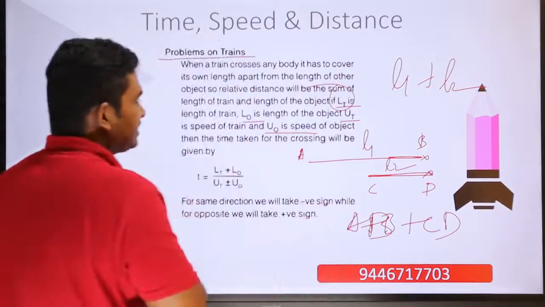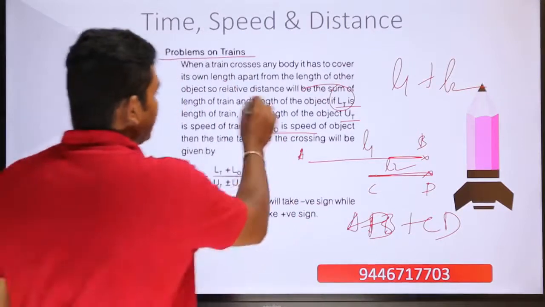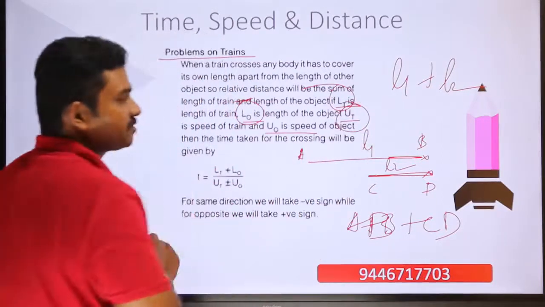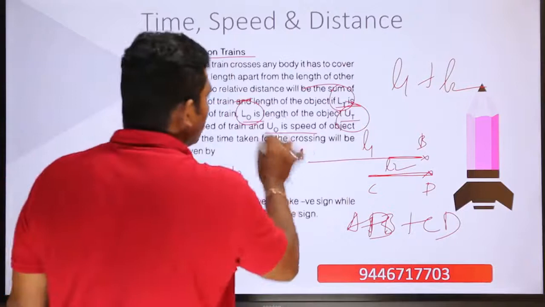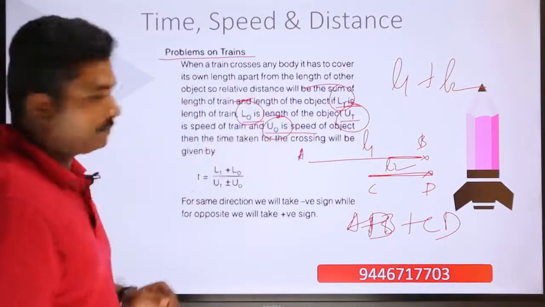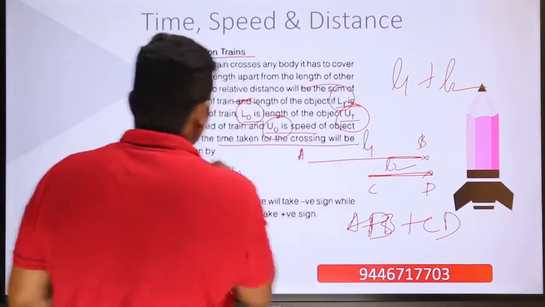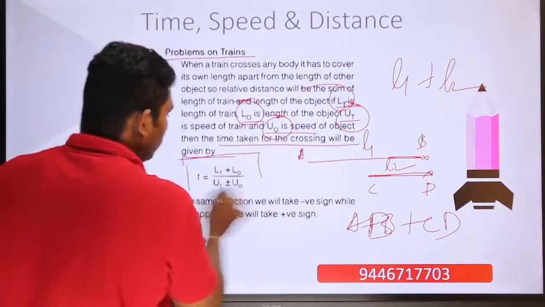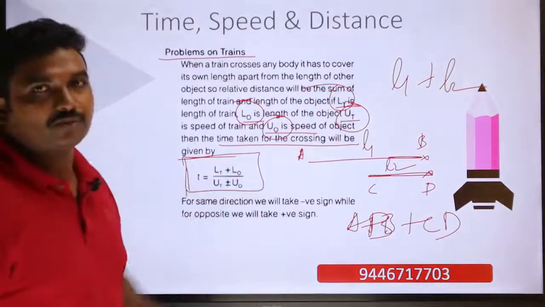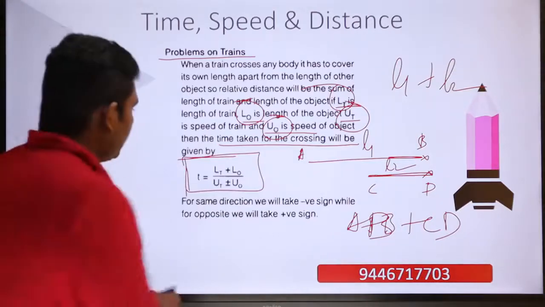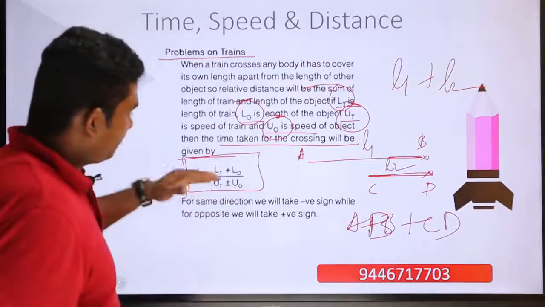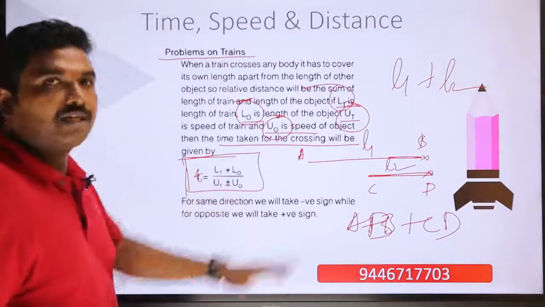Then the time taken for the crossing will be given by T is equal to LT plus L0 divided by UT plus or minus U0.